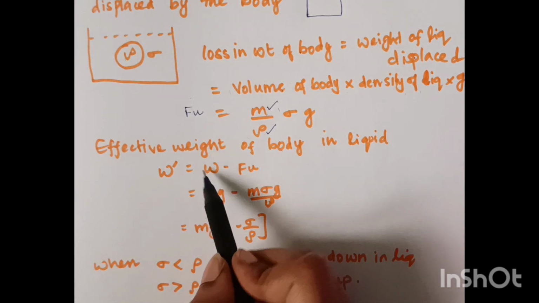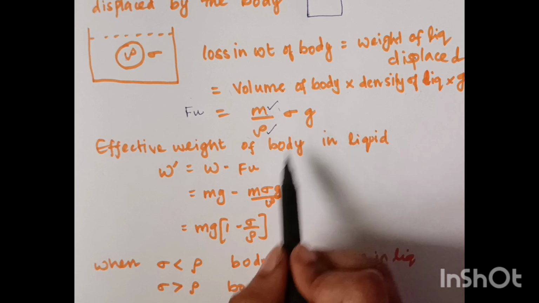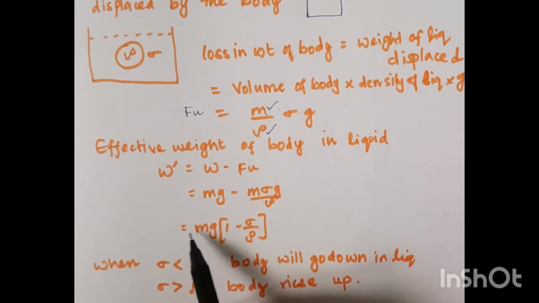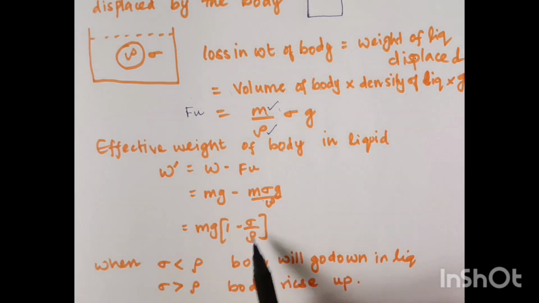So what is the actual weight of the body? That is mg. What is the buoyant force? m sigma g by rho. So from this I am taking mg commonly outside, into 1 minus sigma by rho.